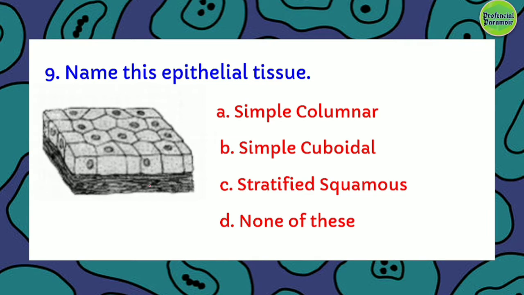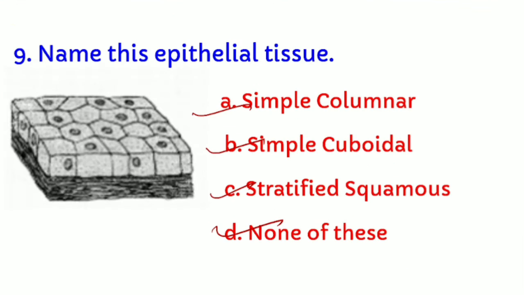Please name this epithelial tissue. This is a picture-based question which can also come in your exams. Name this epithelial tissue. Is this a simple columnar epithelium, a simple cuboidal epithelium, a stratified squamous epithelial tissue, or none of these? You have 5 seconds to do this. Okay, the time's up, and the right answer is that this is the diagram of simple cuboidal epithelium.